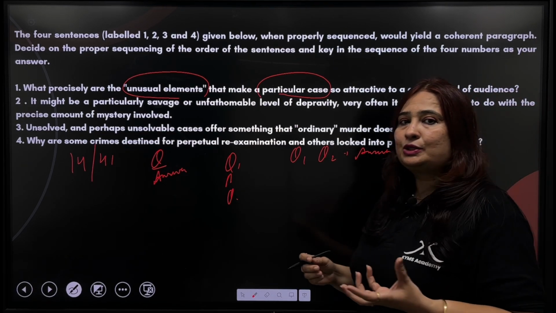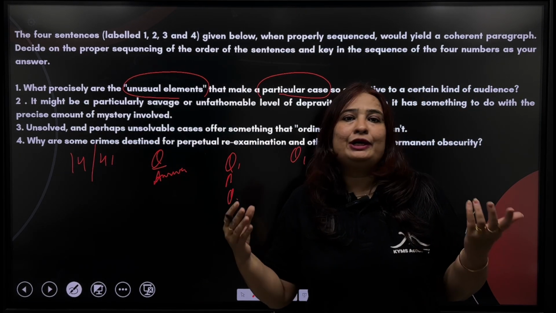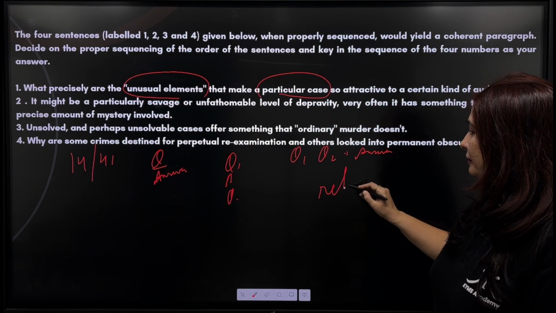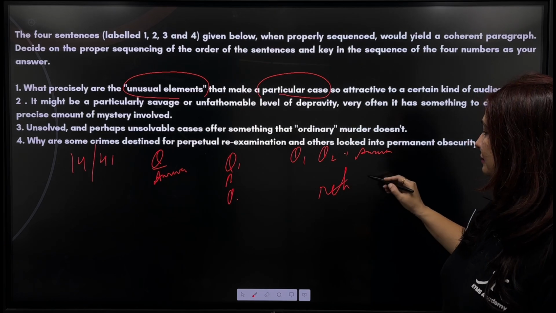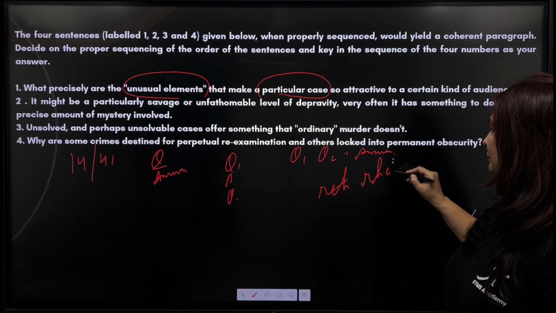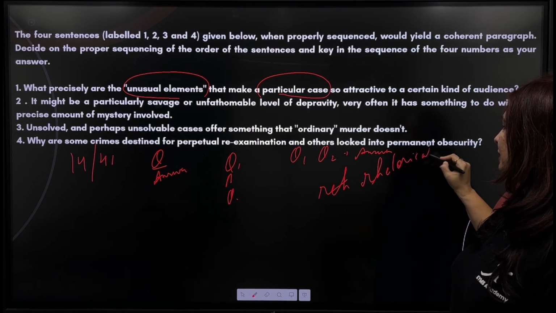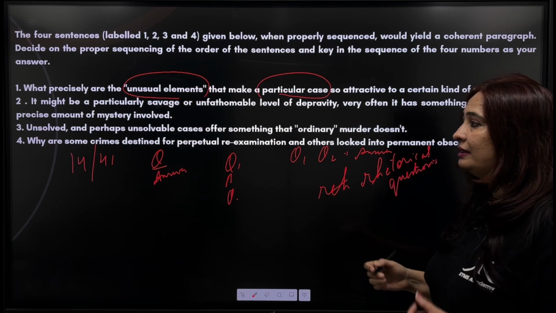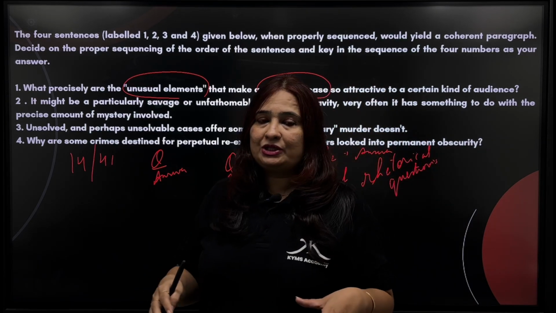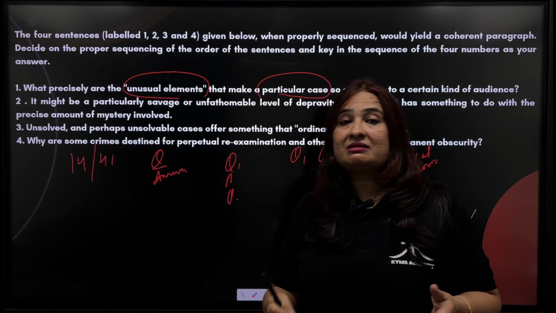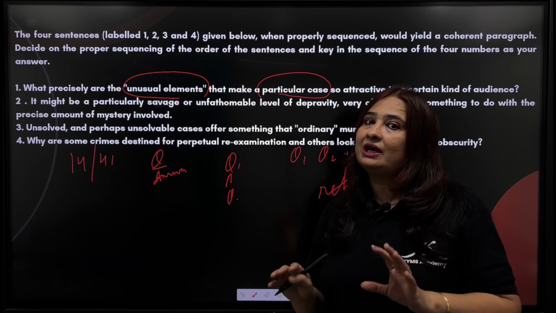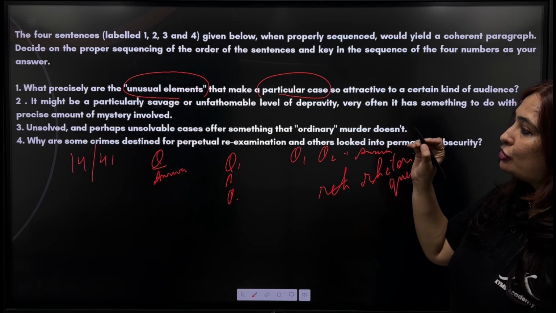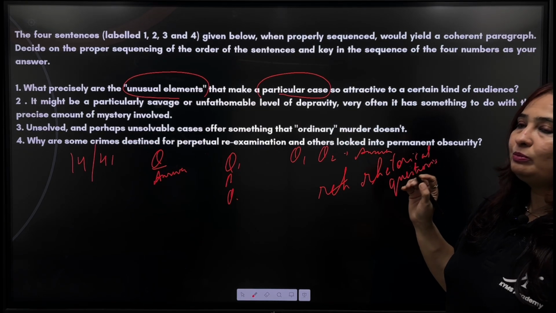And there are some cases that are hidden forever. Okay, so basically the author is raising two rhetorical questions. Now what are rhetorical questions? Author himself asks the question, but he is not expecting any answer from anybody, and he himself gives the answer also. So this kind of questions are called rhetorical questions. Okay, so now I think 4-1 should be the right pair.